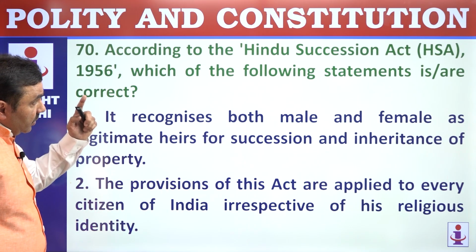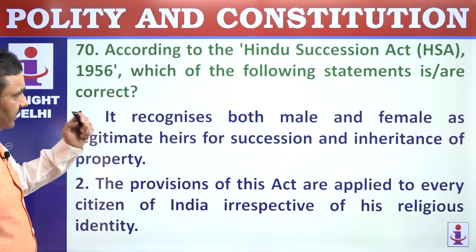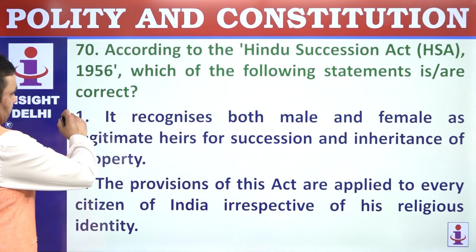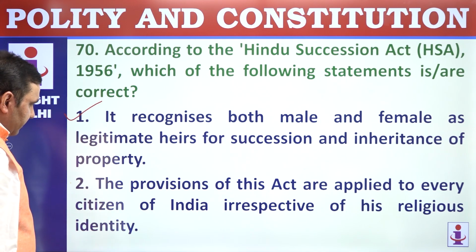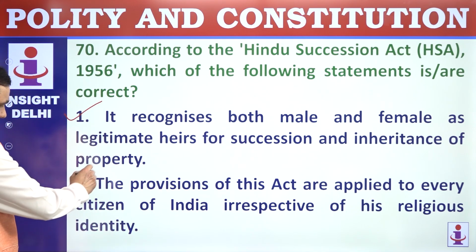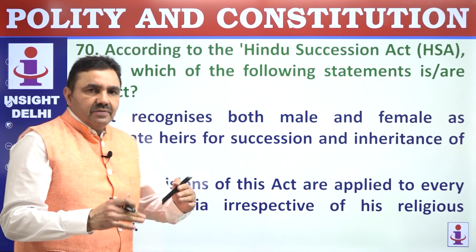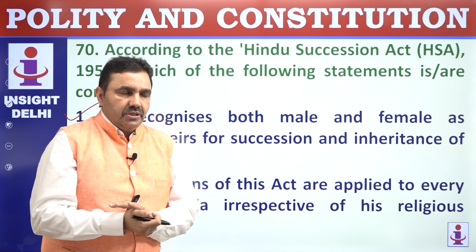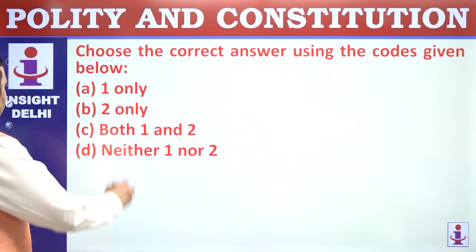70. According to the Hindu Succession Act 1956, which of the following statements is correct? It recognizes both male and female as legitimate heirs for succession and inheritance. That's correct. The provisions of this act are applied to every citizen of India irrespective of religion. No, the provisions are applied only to Hindus. This is the Hindu Succession Act. This is not for Muslims or Christians or others. This is only for the Hindu community. So only one is correct. A.